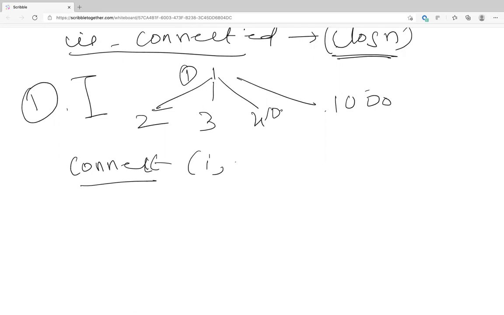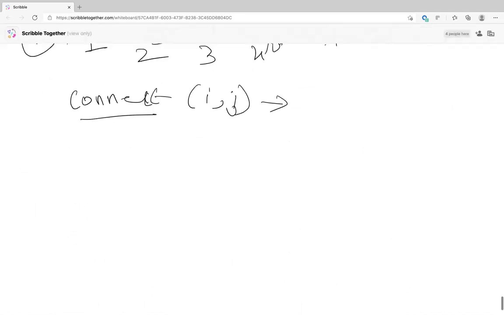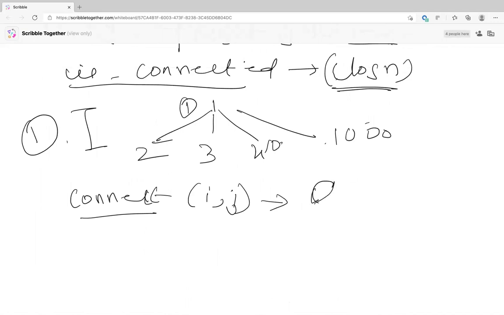Now also, how do you do connect? Let's say I want to do connect i and j. What is the time complexity for this? That's order 1. Why? Because we only change the root of one thing that we are making connection. So how do you find out the root? By its parent, and we change j's parent to be i's parent. Wait, what did you do here? You point the root of one tree to the root of the other. So you're still finding the root. Yeah, so we're going all the way up. That is log n. Yeah, so O of log n.